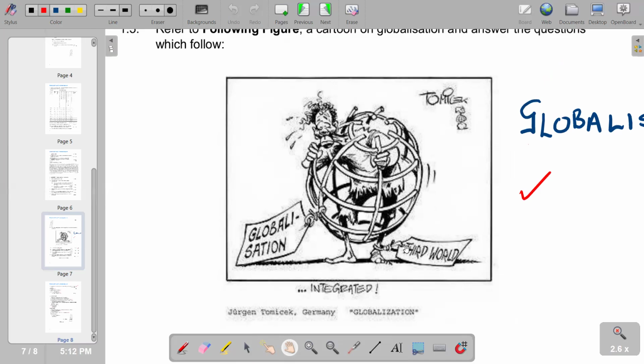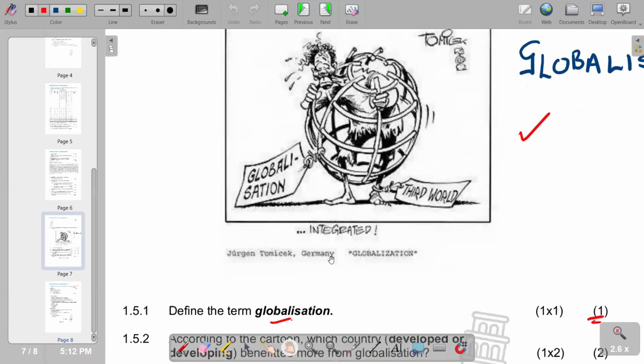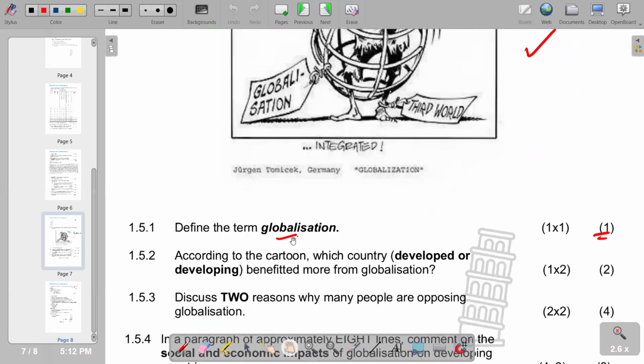So third world is at the bottom, which means they are the developing countries, and the one at the top is the developed countries. So the one that benefited most is developed countries. The correct response there is developed.